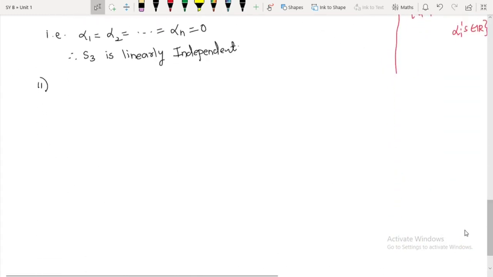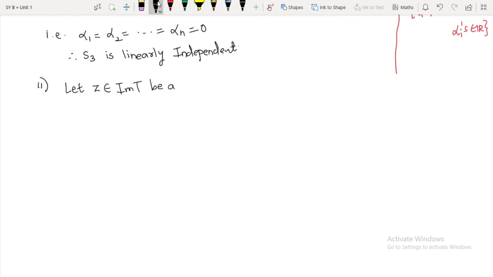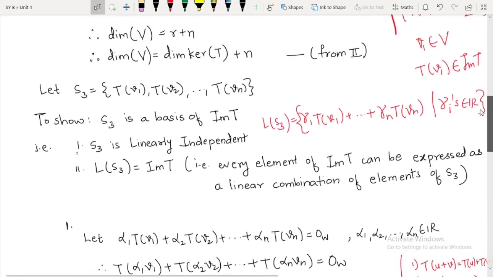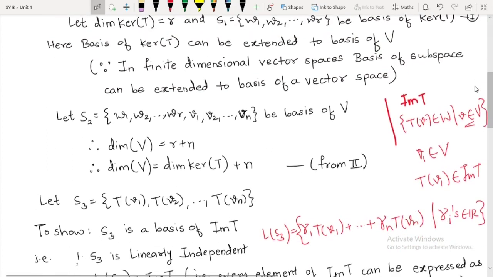Let Z belong to the image of T be any element. You already know how elements of the image of T look like. I have written the set somewhere here, yes, over here.